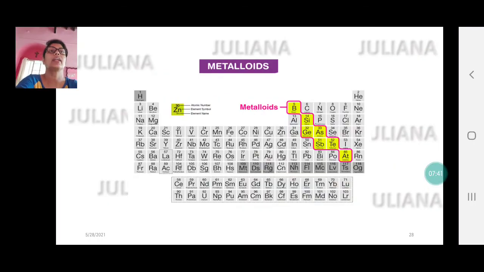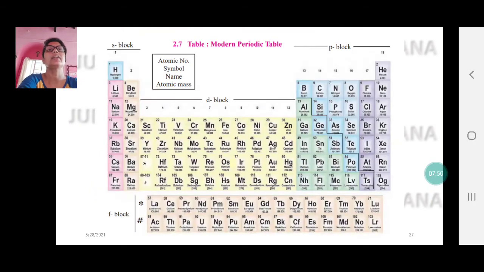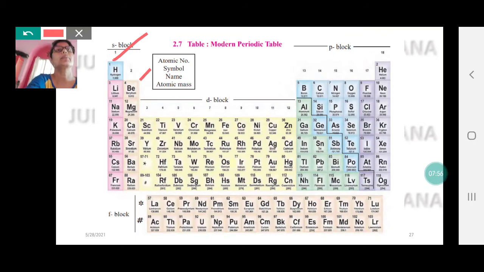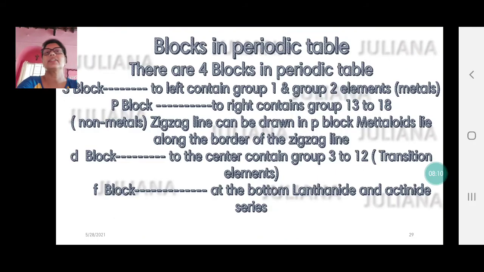Now once again talking about the SPDF blocks, this can be asked as true or false or objective questions. S block is to the left. They contain group 1 and 2 elements, so 1 and 2 come under S block. What about P block? They include 13 to 18. What about D block? They include 3 to 12. And F block includes the lanthanide and actinide series. Their placement is also mentioned here. This is an important part.